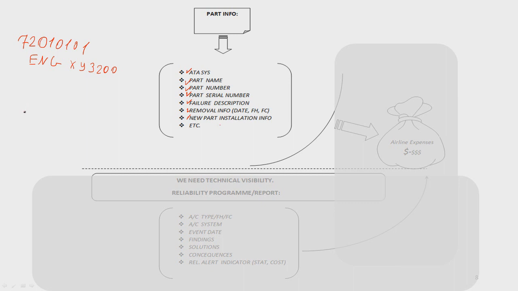The mechanics changed the engine, they replaced the engine. The new engine was leased from a third party for 1 year. So within 1 year, the company should return this engine. But the engine was on the wing 2 or 3 years. The leasing contract was only 1 year, and in real life it was returned after 2 or 3 years. The company paid extra, around $1 million.